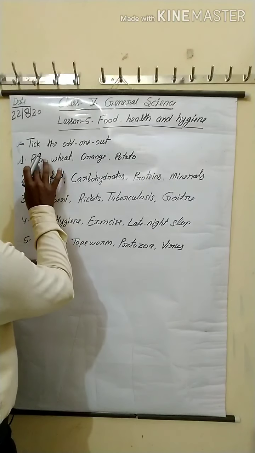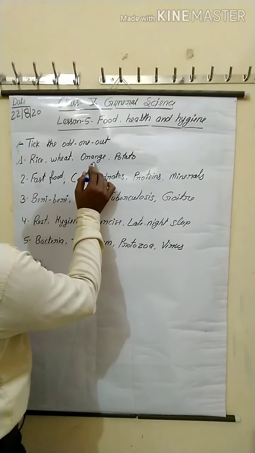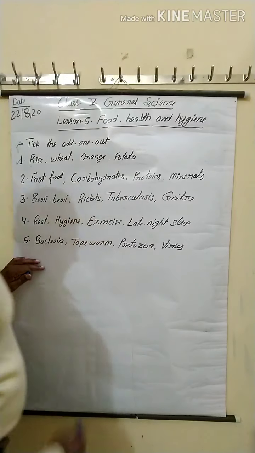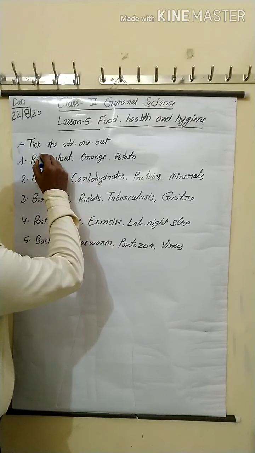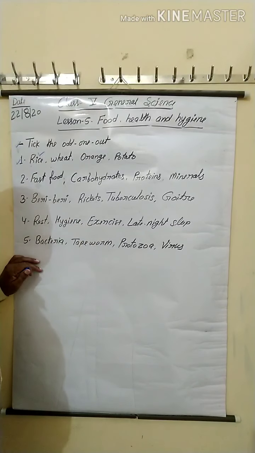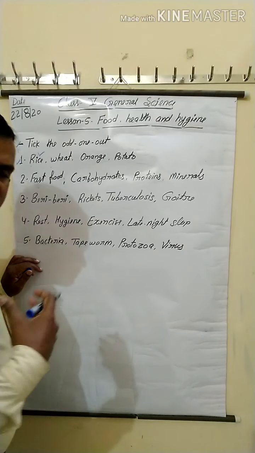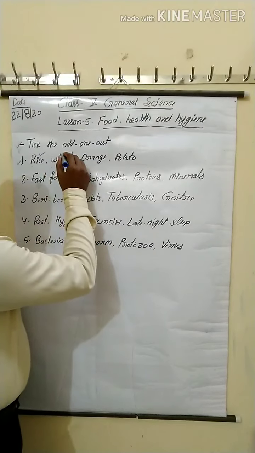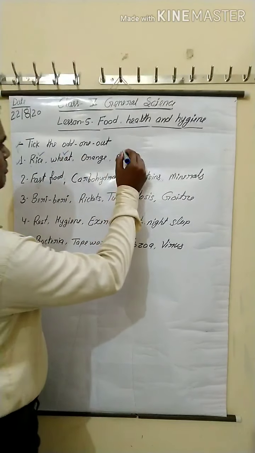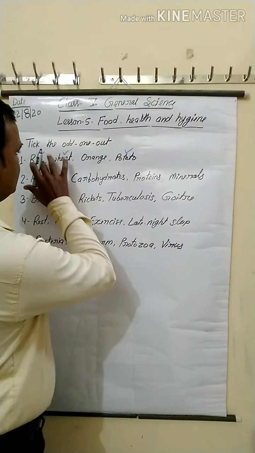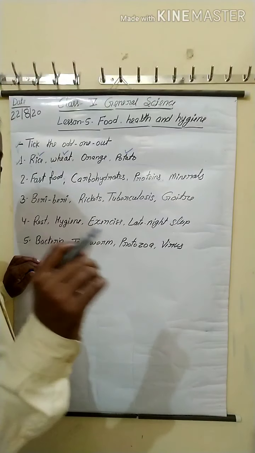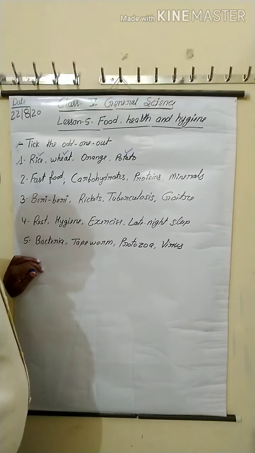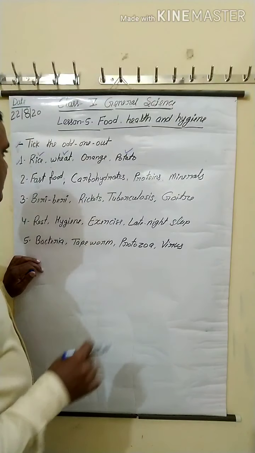Rice, wheat, orange, potato. Rice gives us carbohydrate. Rice, wheat and potato, these three food items are a rich source of carbohydrate.